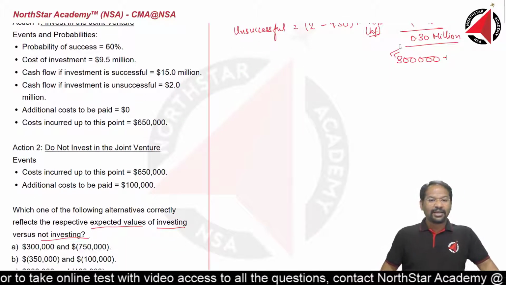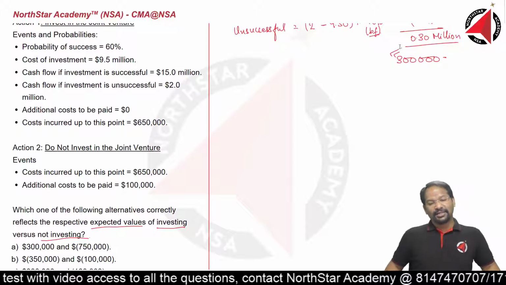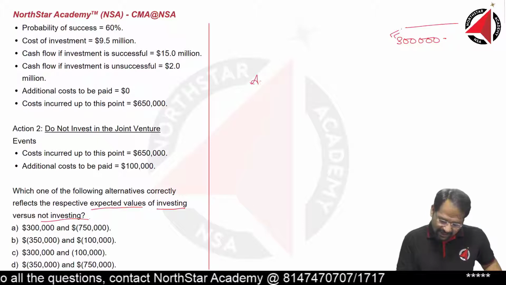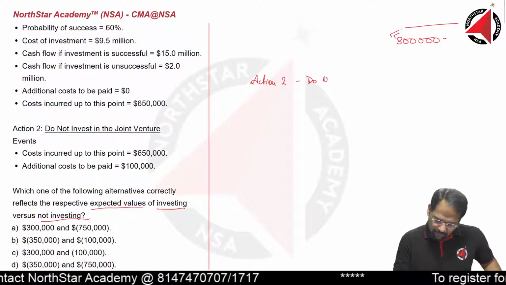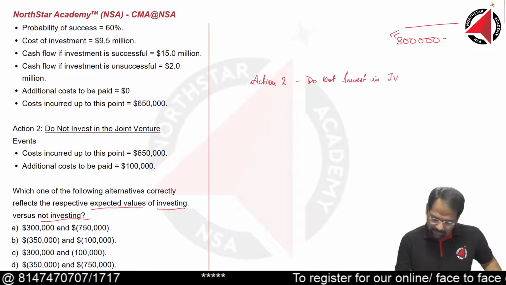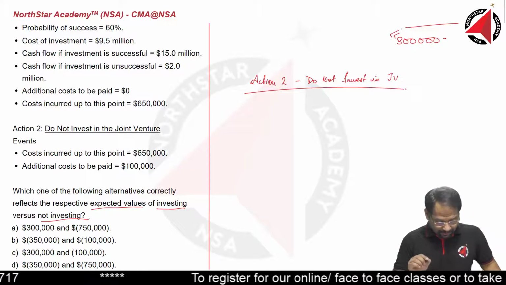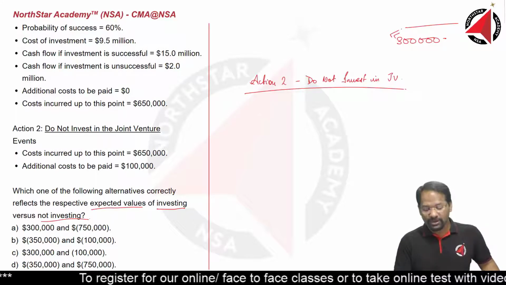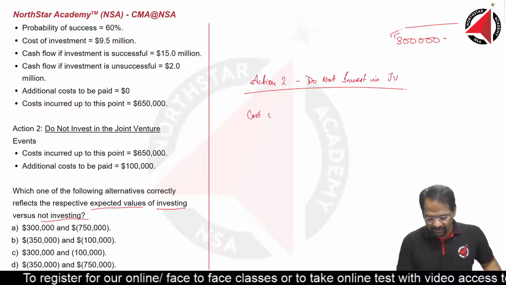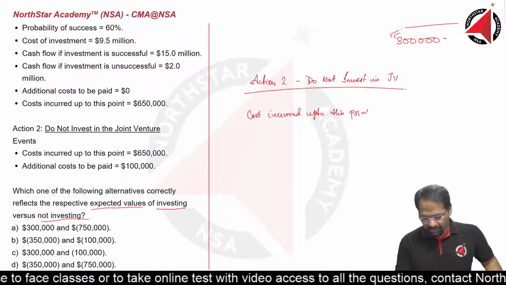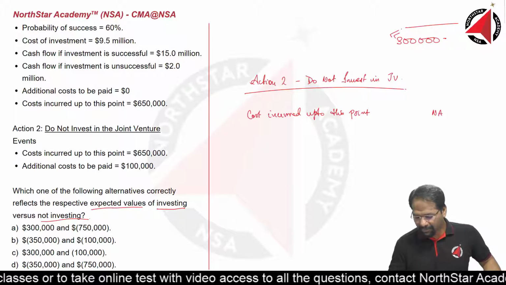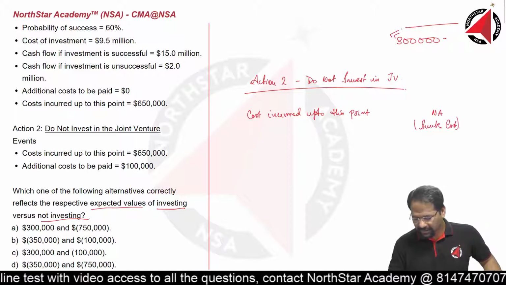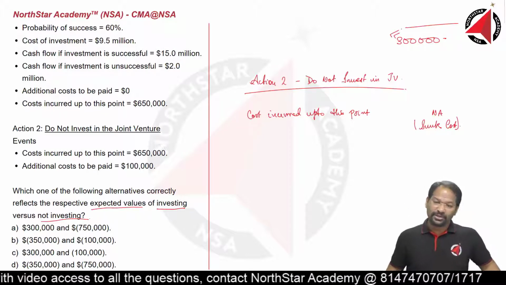Let's look at what if we do not invest in the joint venture. So if we do not invest in the joint venture, that is action 2, under that, first one, what is the cost incurred up to this point? Cost incurred up to this point, we will not take it. Cost incurred, remember, it is not applicable. Why? Because it is a sunk cost, and sunk cost is irrelevant for decision making.